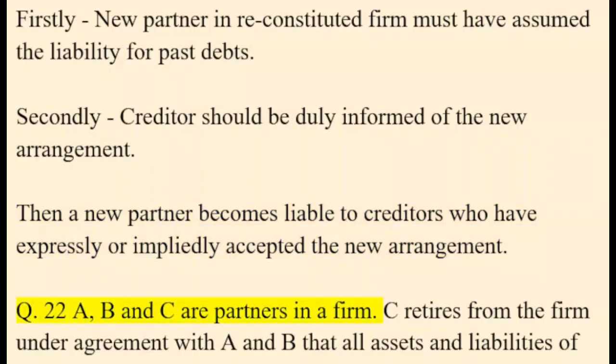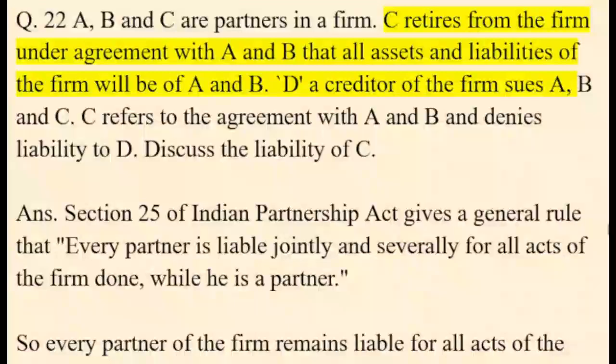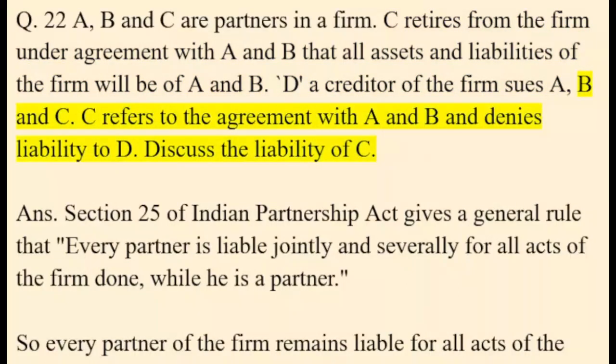Q. 22. A, B and C are partners in a firm. C retires from the firm under an agreement with A and B that all assets and liabilities of the firm will be of A and B. D, a creditor of the firm, sues A, B and C. C refers to the agreement with A and B and denies liability to D. Discuss the liability of C.